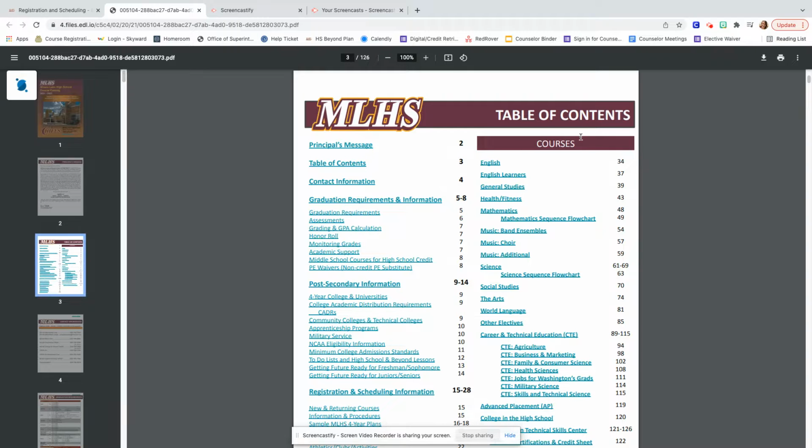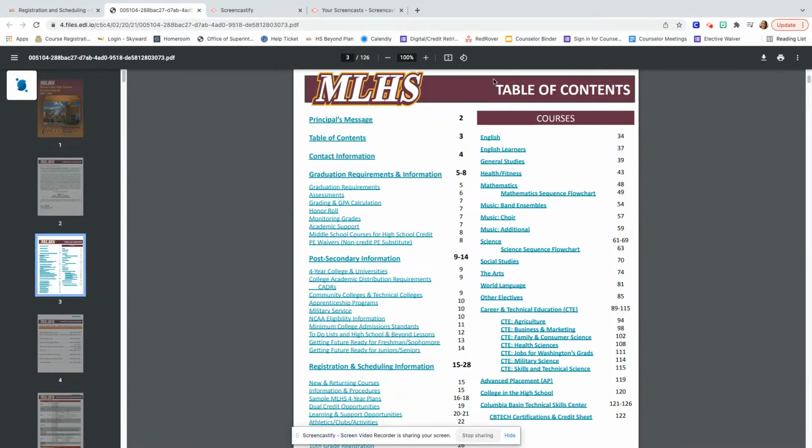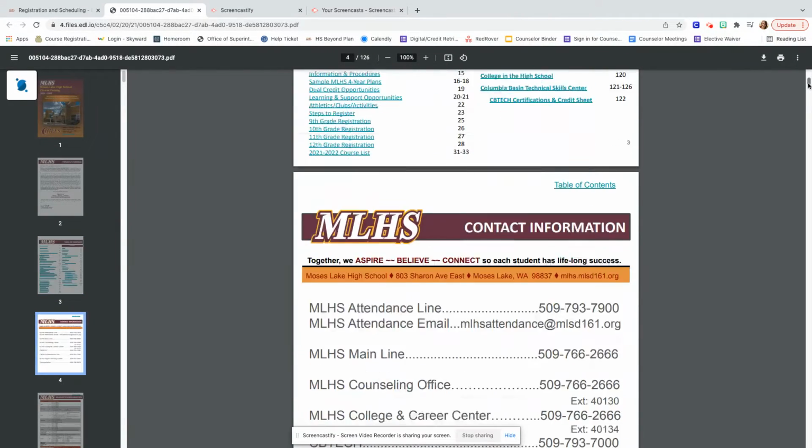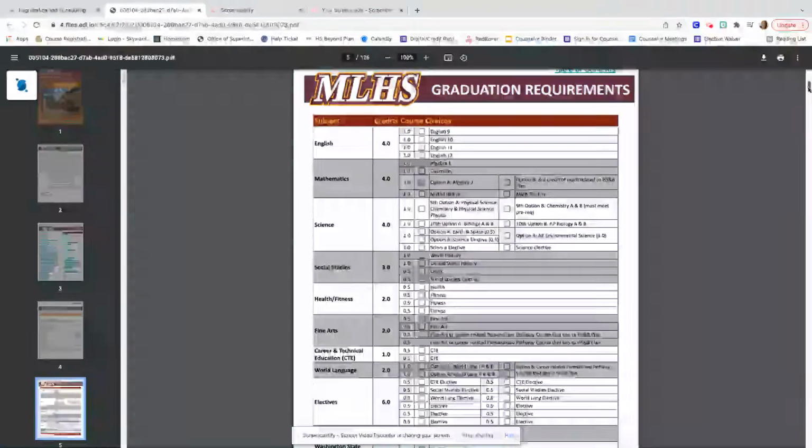So right here on page 3 is the table of contents. This page is really good to know about because it says everything that's in the course catalog, and all of it has links. So it'll take you right where you need to go. So for example, if you want to look at art classes, you can choose on this link and it'll take you right to all the art classes. But let's go through the course catalog a little bit. It has a lot of great and important information in it.